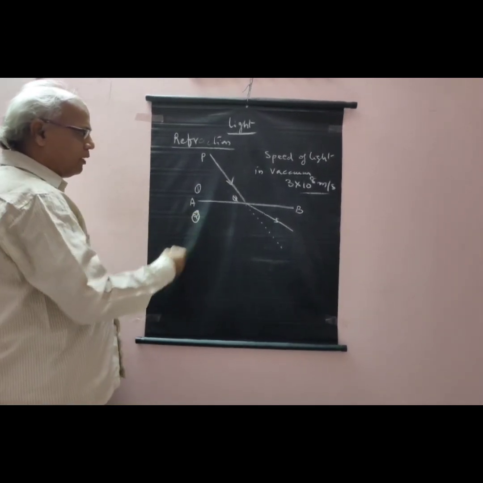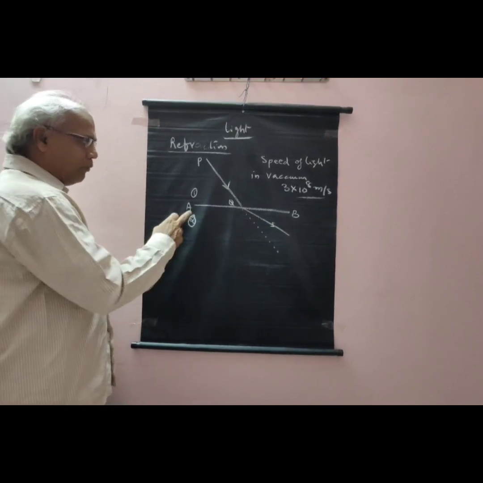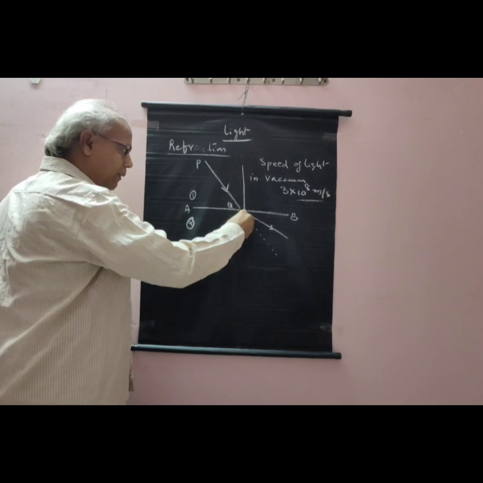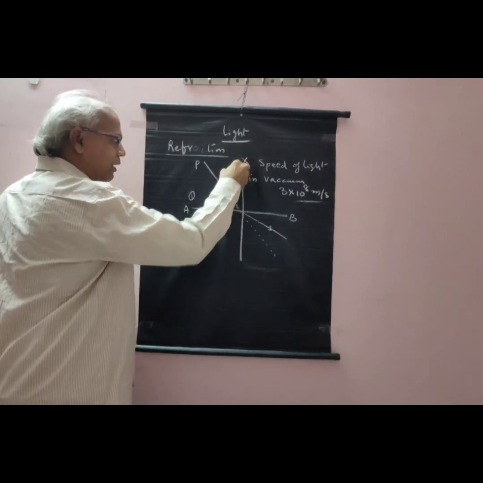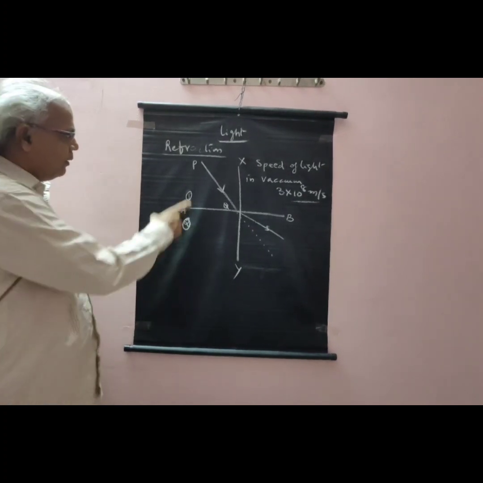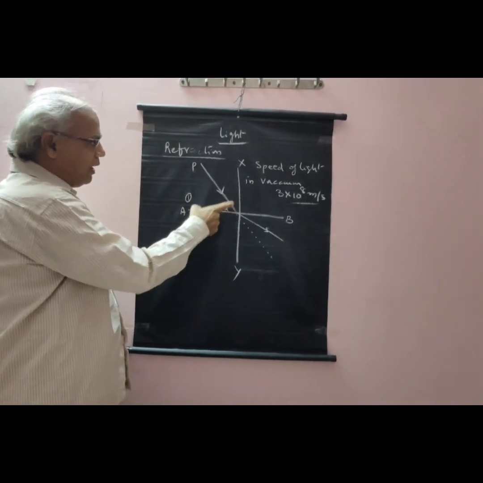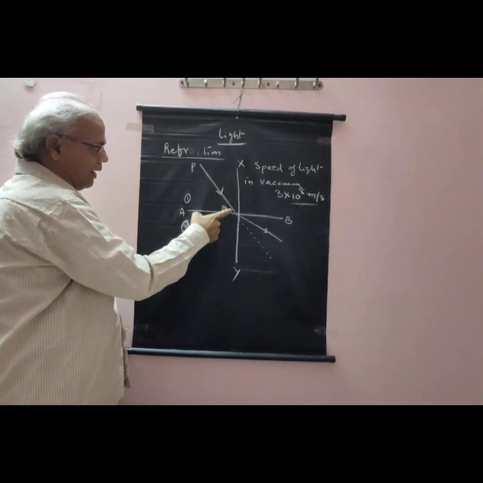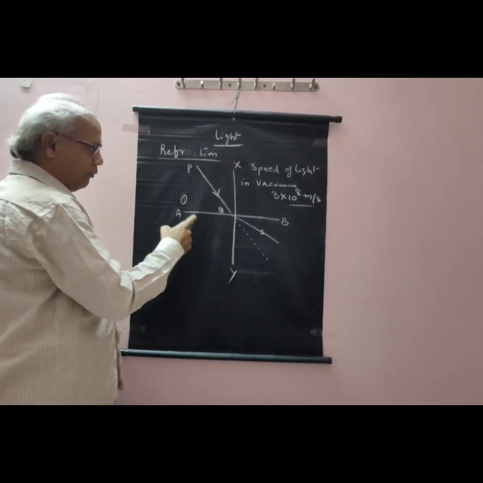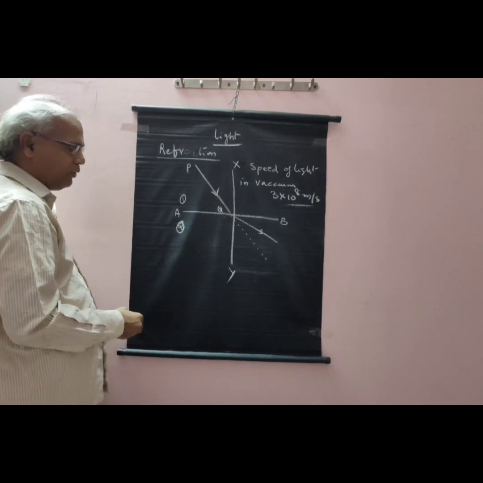To explain refraction, we can draw a normal at the interface, say XY. Here PQ is the incident ray and it makes some angle with the perpendicular line, the normal, drawn on the interface.